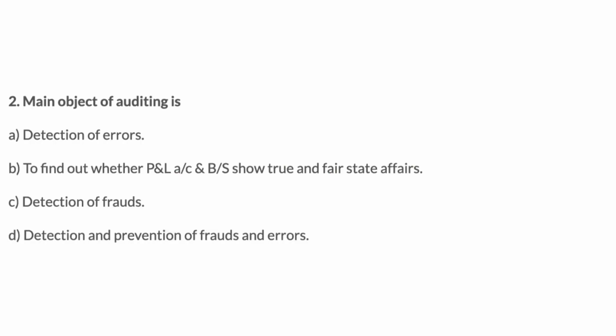2. Main object of auditing is: A. Detection of errors. B. To find out whether P&L A/C and B/S show true and fair state of affairs. C. Detection of frauds. D. Detection and prevention of frauds and errors. Answer: B. To find out whether P&L A/C and B/S show true and fair state of affairs.